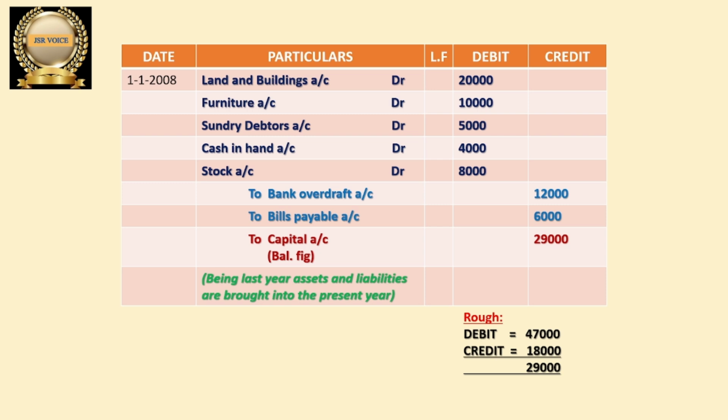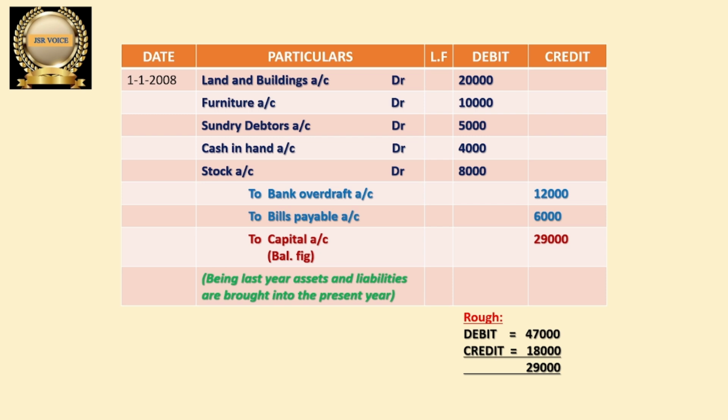Let us see how we will get that. Take the debit side amounts: 20,000, 10,000, 5,000, 4,000, 8,000. If we add all those amounts, we get 47,000. Down below, I have given rough work. You can see that is just rough. The debit total is 47,000. You can do this on rough paper.